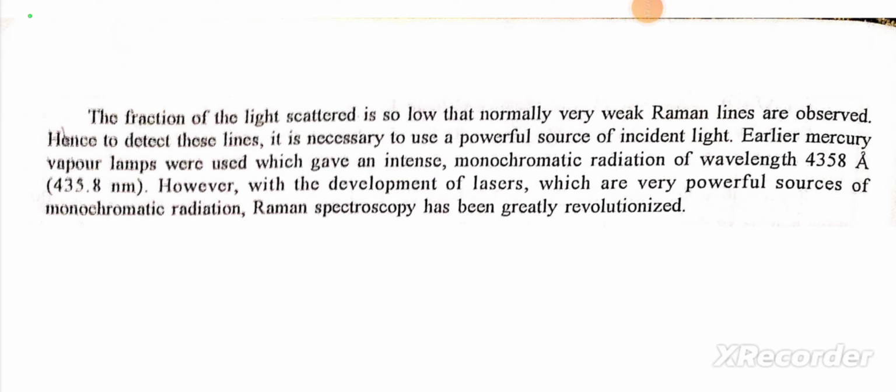The fraction of the light scattered is so low that normally only very weak Raman lines are observed. Hence, to detect these lines, it is necessary to use a powerful source of incident light. Earlier, mercury vapor lamps were used, which give an intense monochromatic radiation of wavelength 4358 angstrom. However, with the development of lasers, which are very powerful sources of monochromatic radiation, Raman spectroscopy has been greatly revolutionized.